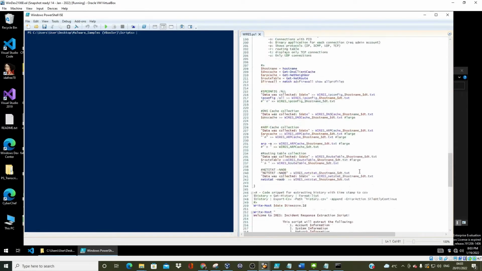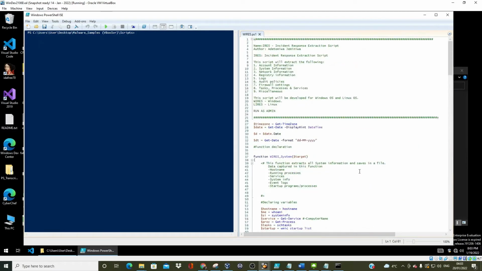All right, so the overall goal here is to write a script that can do basic data extraction or info gathering for incident response.